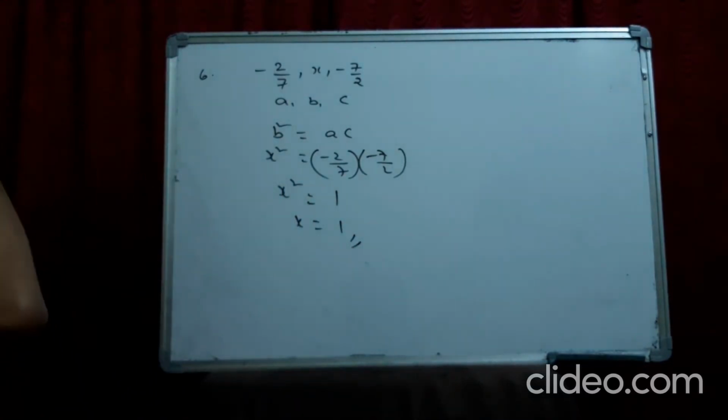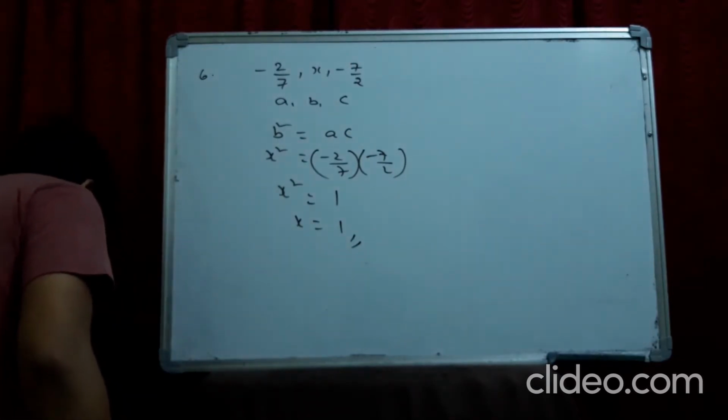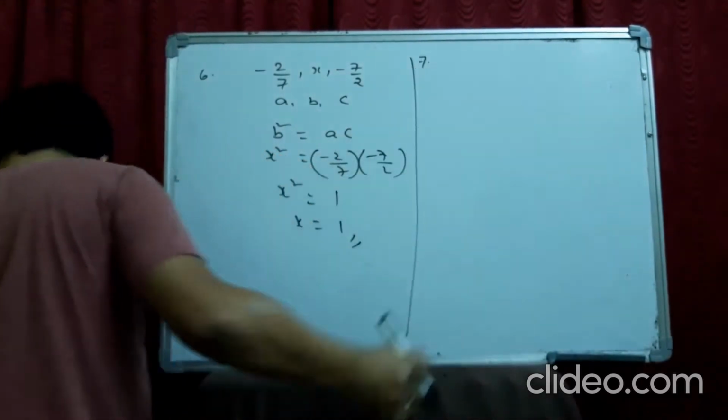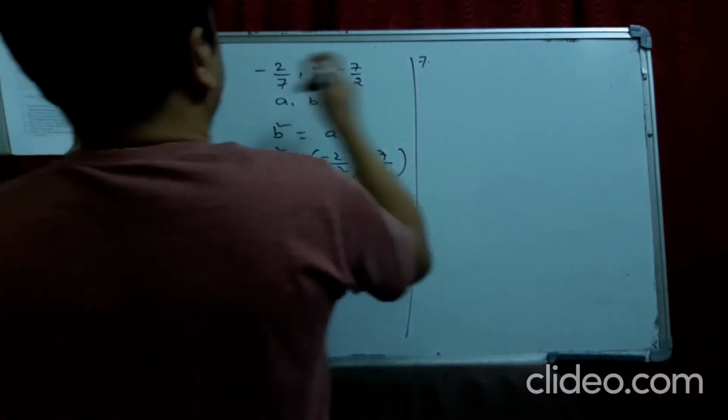Plus or minus 1 also. It becomes GP only, right? See the seventh problem. You are asked to find the sum to 20 terms for the given series.